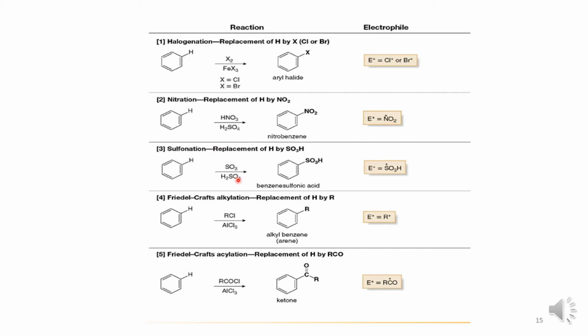Sulfonation, where the SO3H group takes the place of hydrogen in the benzene ring. Friedel-Crafts alkylation, where any alkyl group in presence of AlCl3 takes the place of hydrogen in the benzene ring. The electrophile is R+ or any alkyl positive ion. Friedel-Crafts acylation, where the RCO+ or RCO group takes the place of hydrogen in the benzene ring in presence of AlCl3.